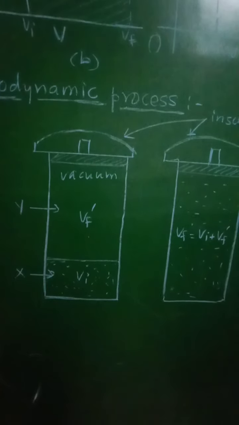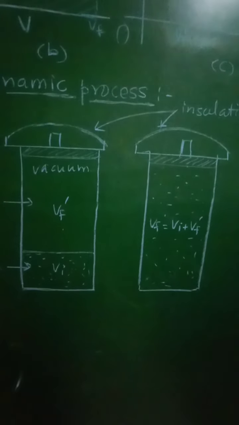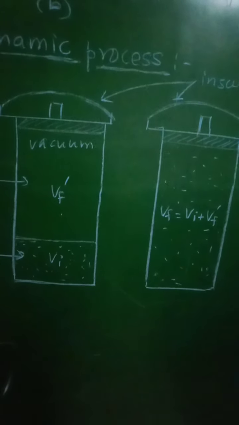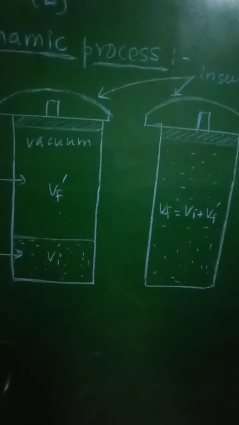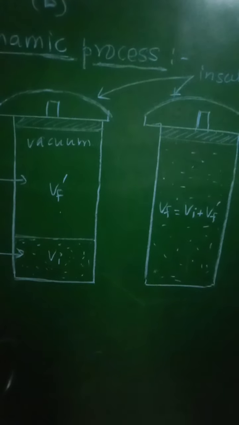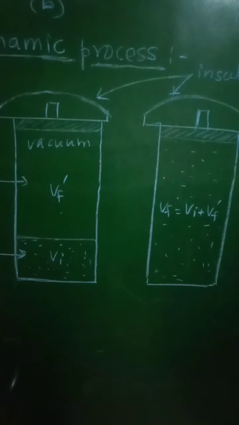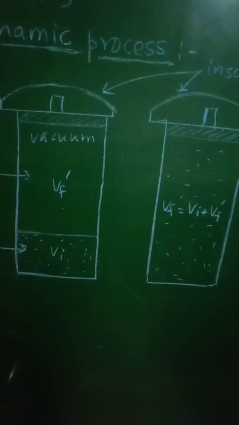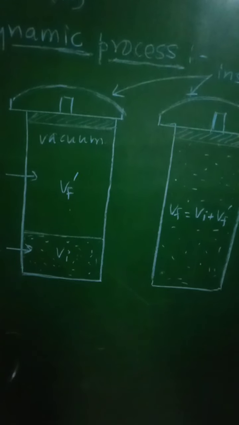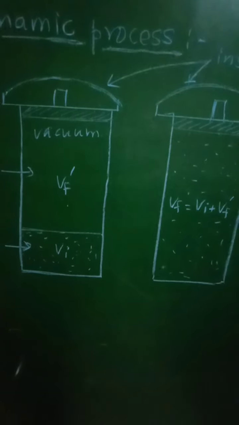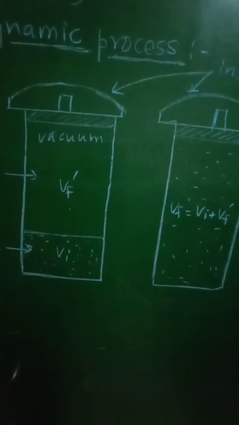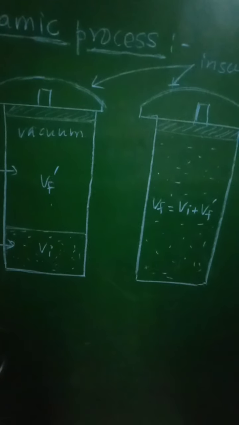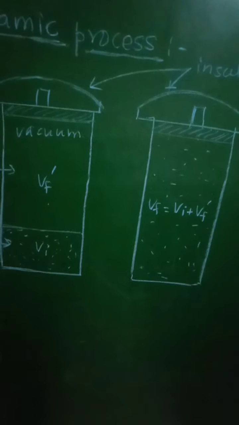In this case, no work is done by the gas. Now in this case, though there is expansion of the gas, it is sudden expansion, it is natural expansion of the gas, and hence no work will be done because there will be no displacement of any piston or any surface inside the cylinder, and therefore no work is done by the gas. Now such expansion in which work is not done is called free expansion. So in this case, even though there is expansion of the gas, no work is done. Such type of expansion of the gas is called free expansion.